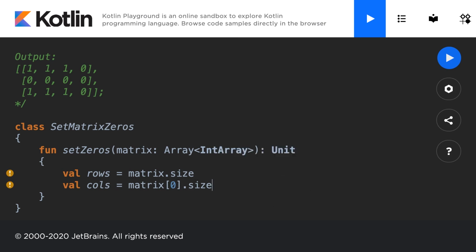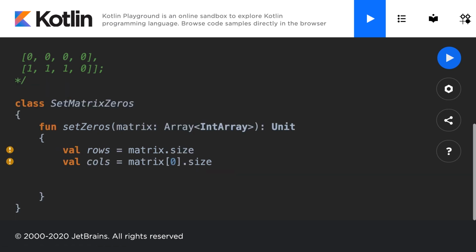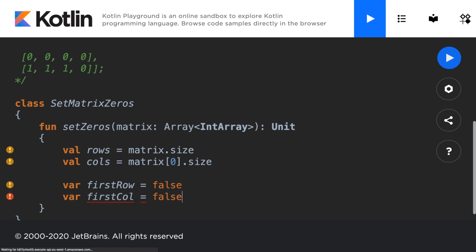And first I'm going to go ahead and set the first row and column, because that way we won't have to go through all of them immediately. We'll start by checking the first row and column for this solution. So I'm going to make a variable called first row, and initially it will be false in terms of does it contain a zero as well. First col will also be false.